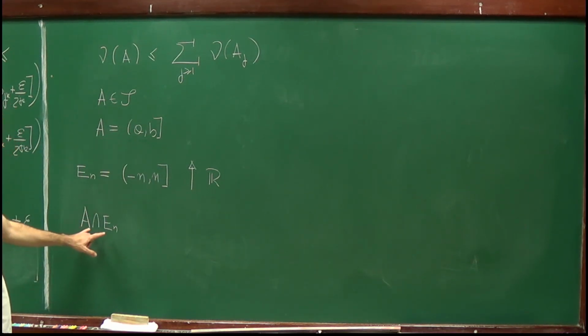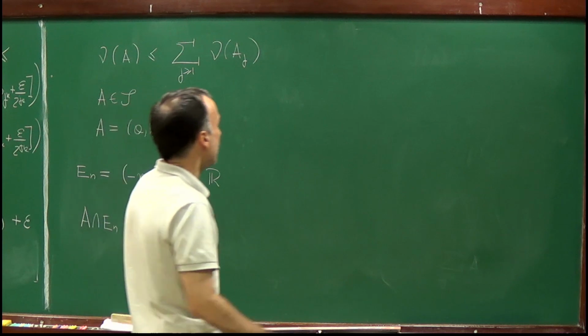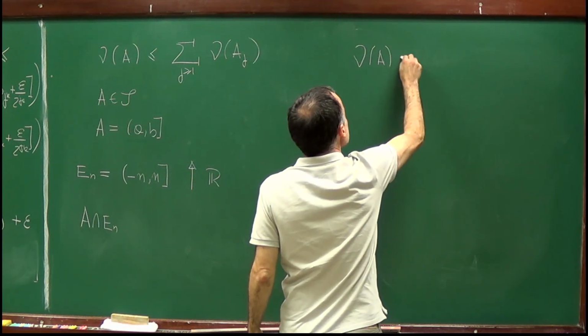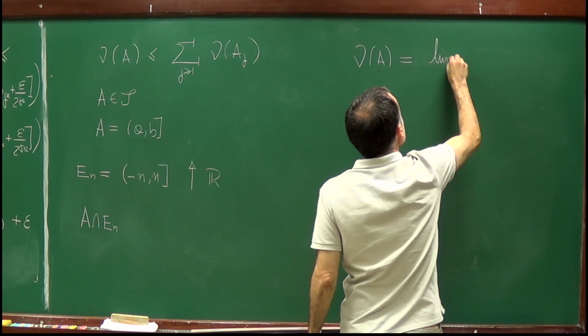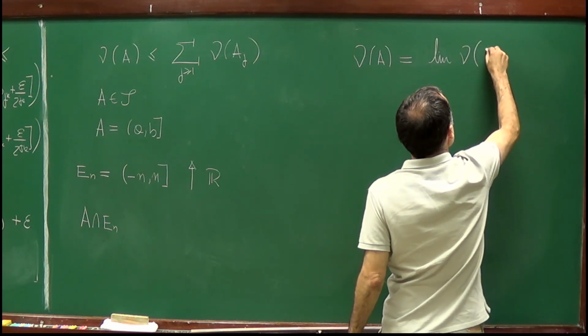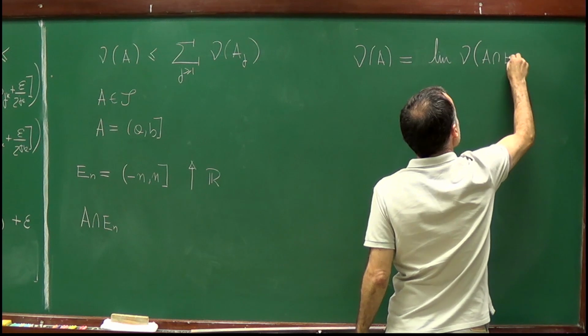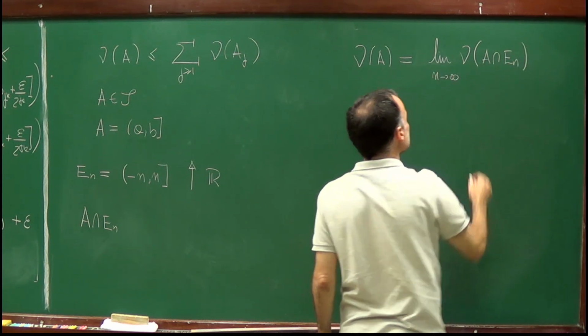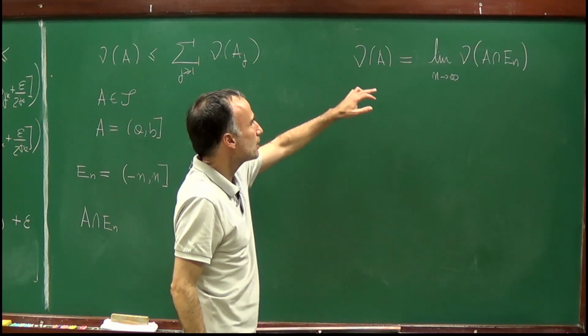Well, and therefore we can apply what we just proved to that measure. And I also claim that nu of A is equal to the limit of nu of A intersection E_n as n goes to infinity. And I leave it to you to check.